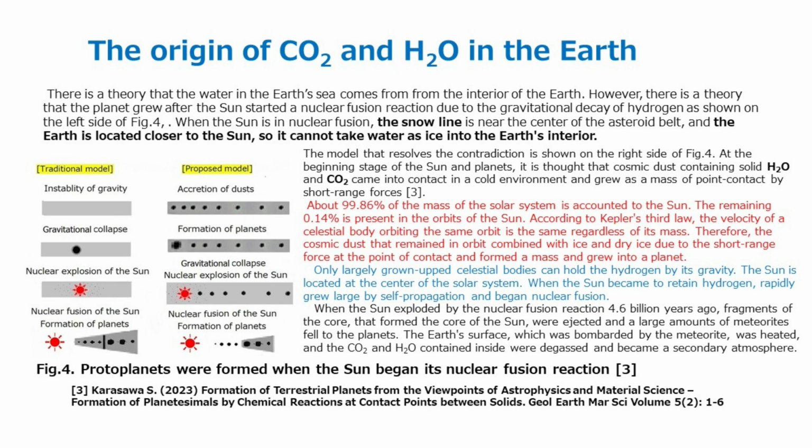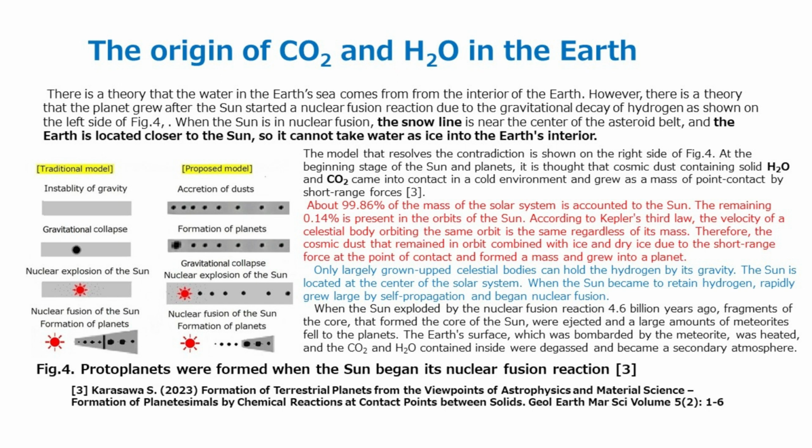At the beginning stage of the Sun and planets, it is thought that cosmic dust containing solid H2O and CO2 came into contact in a cold environment and grew as a mass of point contact by short-range forces. About 99.86% of the mass of the solar system is accounted for by the Sun. The remaining 0.14% is present in the orbits of the Sun. According to Kepler's third law, the velocity of a celestial body orbiting the same orbit is the same regardless of its mass. Therefore, the cosmic dust that remained in orbit combined with ice and dry ice due to the short-range force at the point of contact, formed a mass, and grew into a planet.